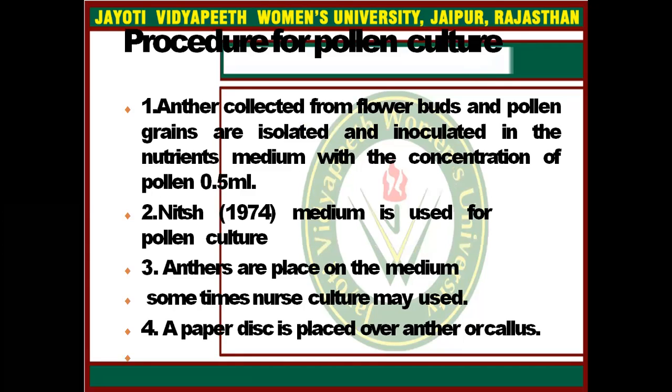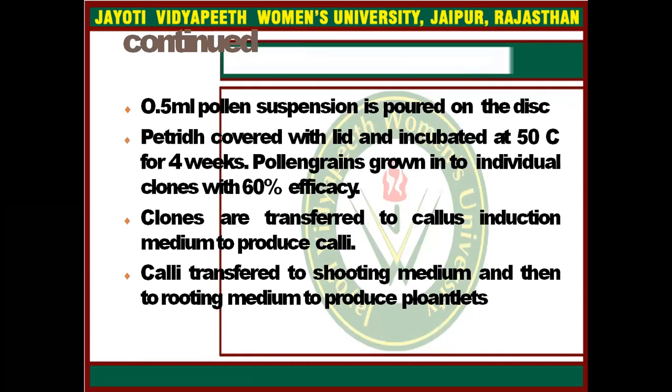Procedure for pollen culture: anthers are collected from flower buds, and pollen grains are isolated and inoculated into the nutrient medium with a pollen concentration of 0.5 ml. Nitsch medium is generally used for pollen culture. Anthers are placed on the medium. Sometimes nurse culture may be used. A paper disc is placed over the anther or callus and 0.5 ml pollen suspension is poured on the disc.